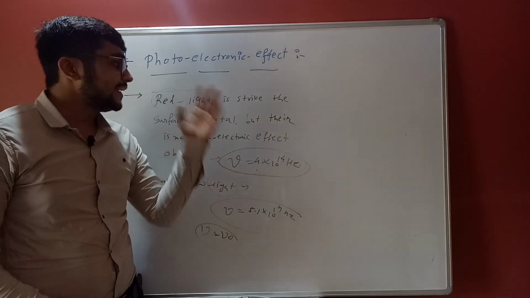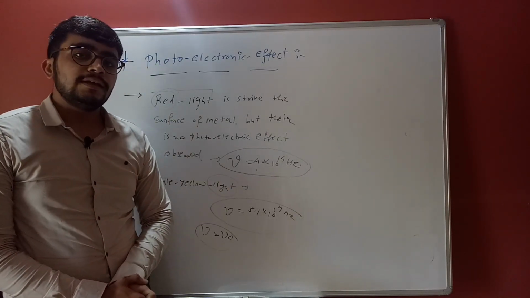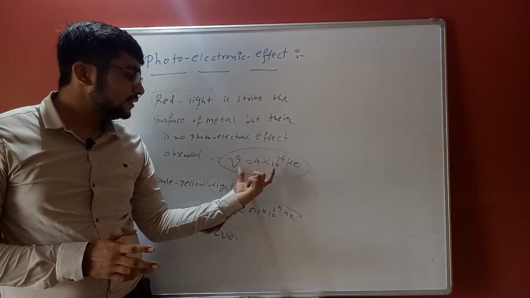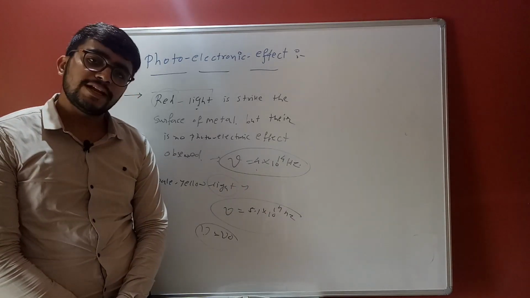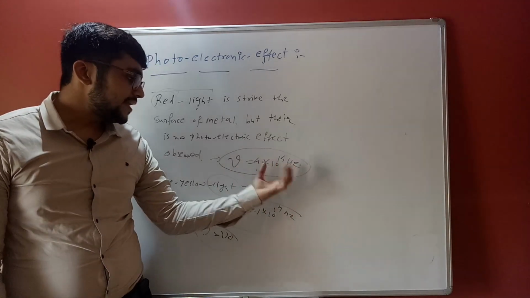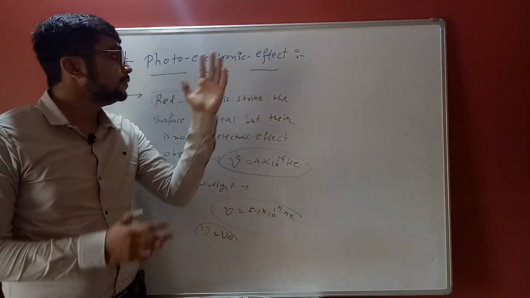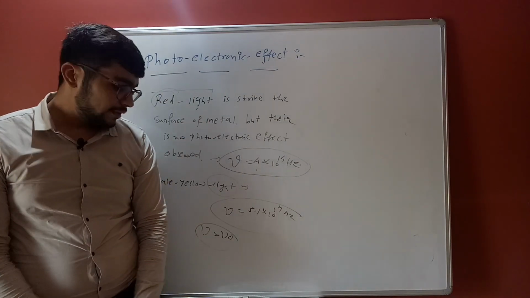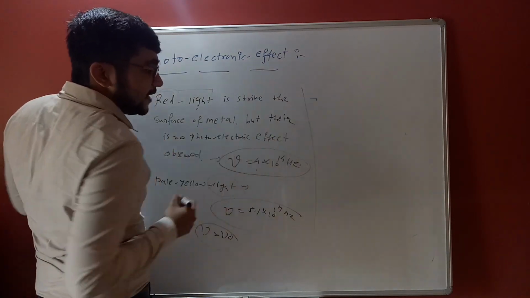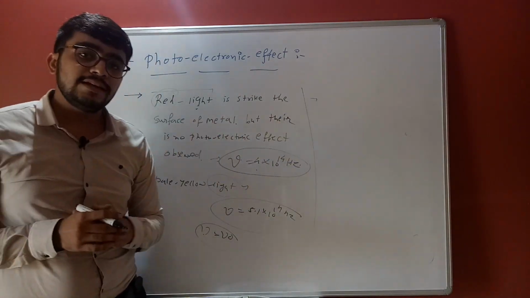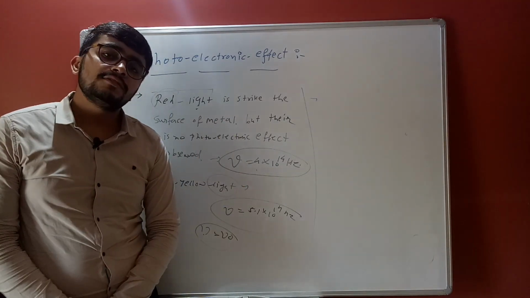Simply put, H. Hertz says the effect depends mainly on frequency. Since the frequency is higher than the threshold, electrons are ejected. So the photoelectric effect is observed only when the threshold frequency is followed.